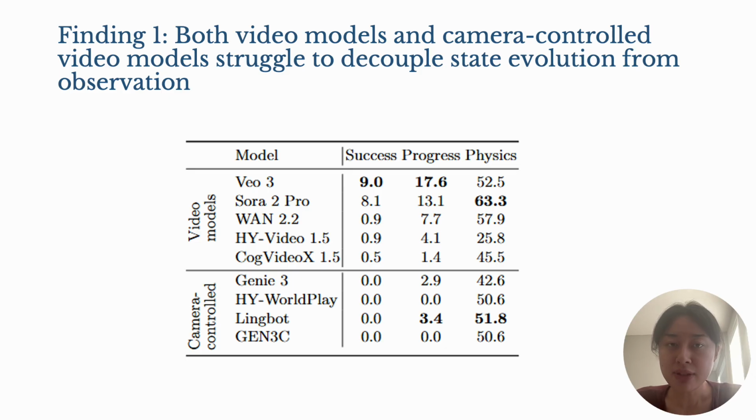And this is a strict criterion. It can be decomposed into whether the progress happens at all, which is the progress column, and when it happens, whether it is physically plausible, which is the physics column. And here we see the key bottleneck is that the progress does not evolve at all.